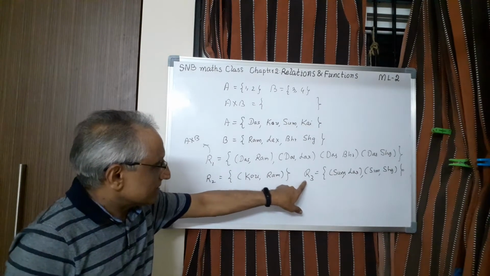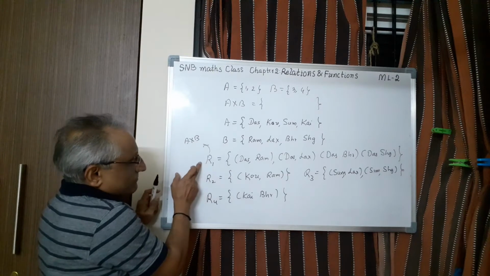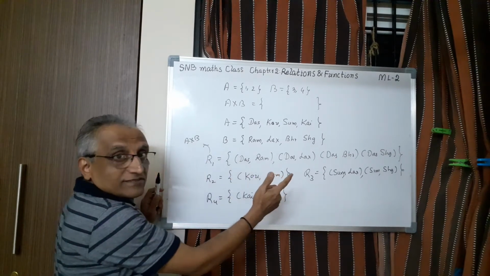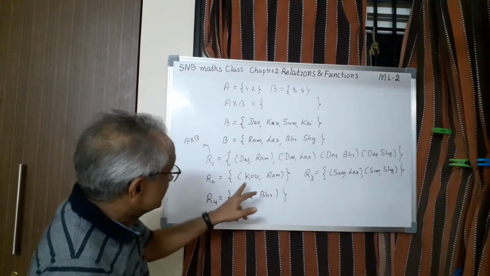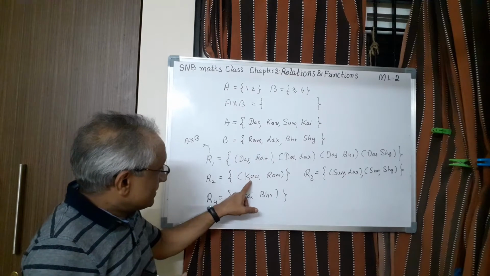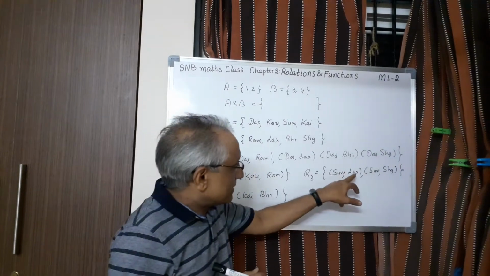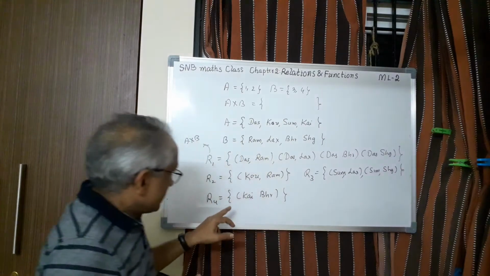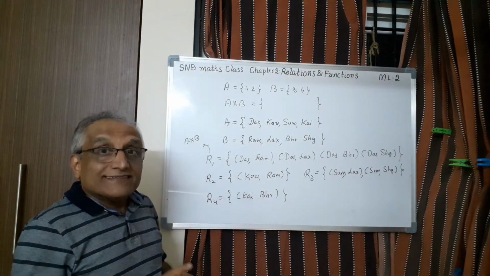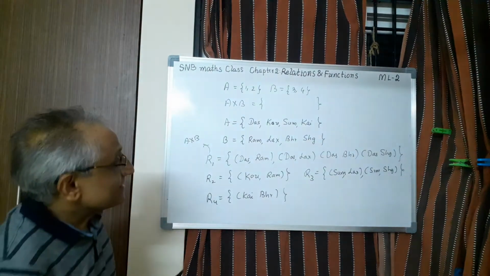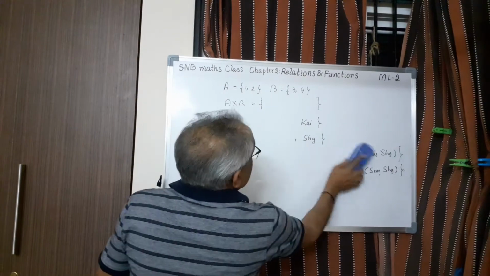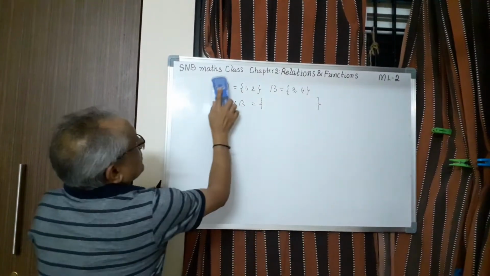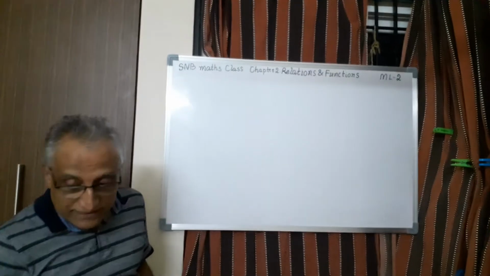So here you see, in the first one, "is the father of" is the relation. Here it is "is the mother of." The moment you say "is the mother of," you cannot include the remaining. So here Kausalya, Ram I have to take. Then Sumitra and Lakshman, Sumitra and Shatrughna, and Kaikeyi and Bharat. That is why a relation is called a subset of ordered pairs, so a subset of a cross product. So this is the meaning. Now let me give the definition. So the definition is this.